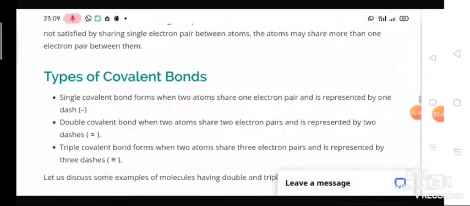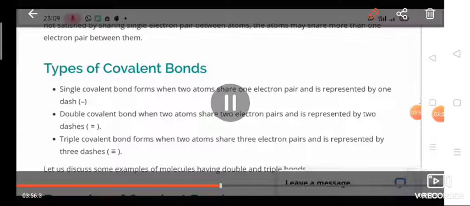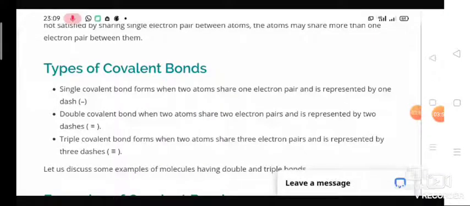So what are the types of covalent bond? The types of covalent bond are single covalent bond, double covalent bond, and triple covalent bond. When does it form a single covalent bond? When it shares 1 electron from each atom. When it shares 2 electrons from each atom, it forms a double bond.